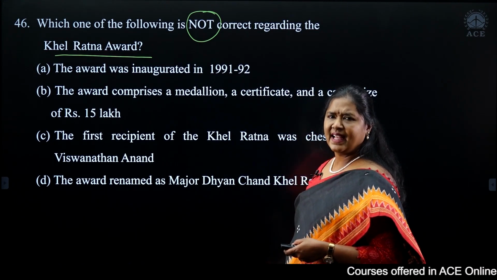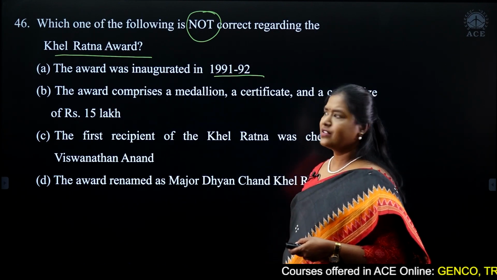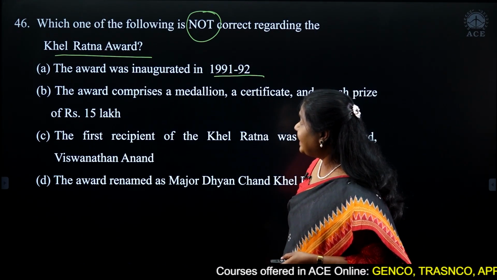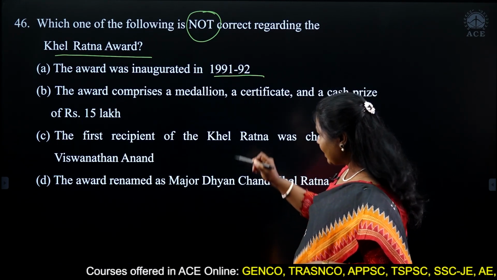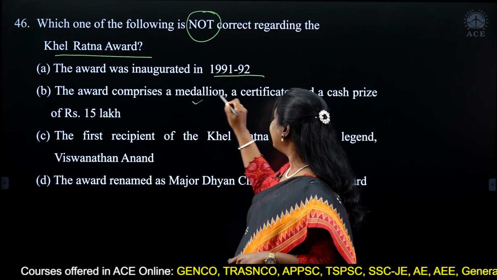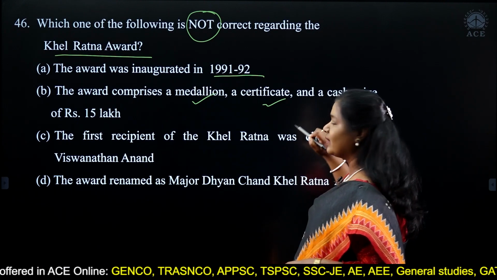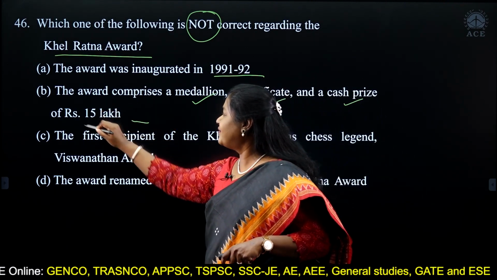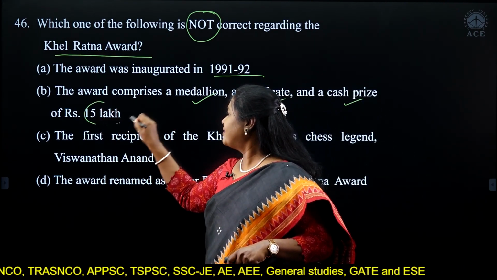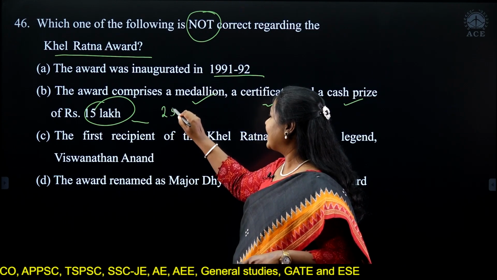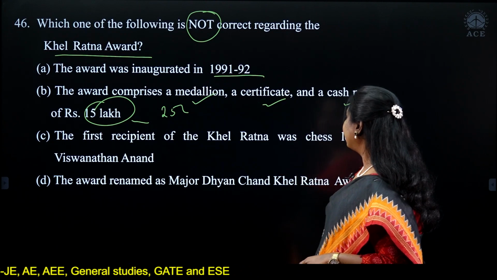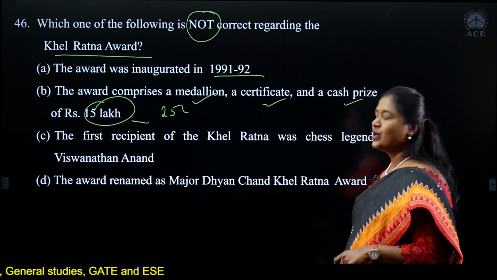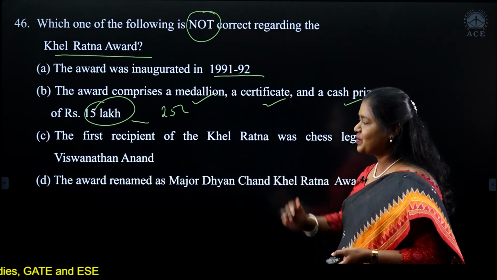This award was constituted in the year 1991-92. It comprises a medal, a certificate and a cash prize, all three. But the prize is not 15 lakhs. It is around 25 lakhs. And the first recipient of the Khel Ratna Award was the chess maestro Viswanathan Anand.